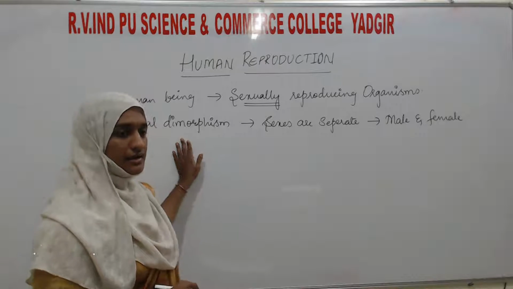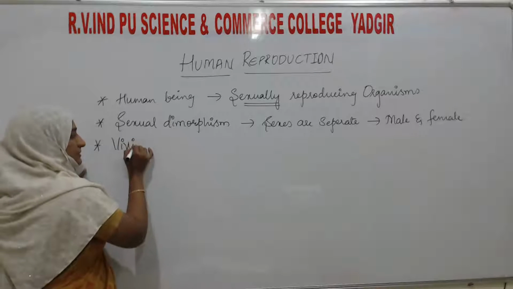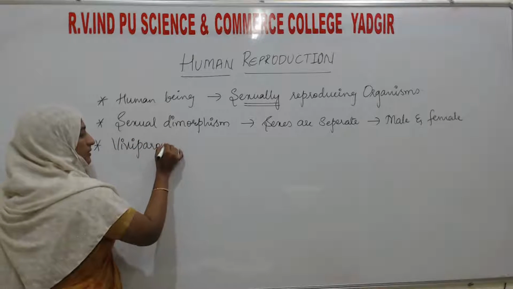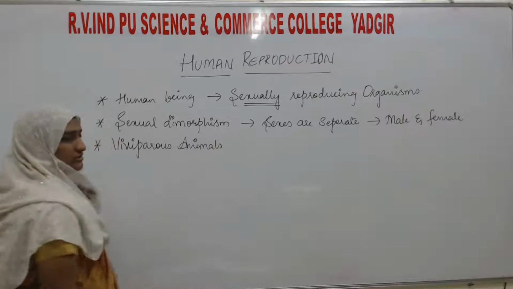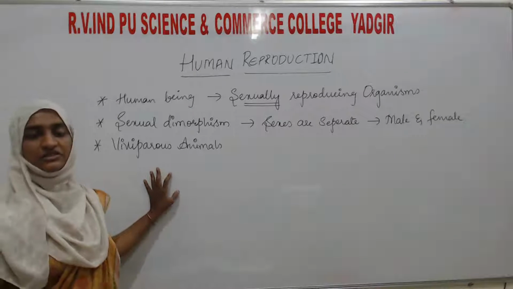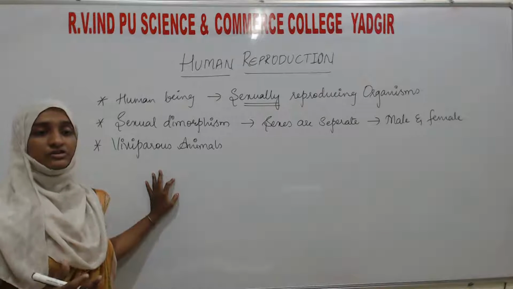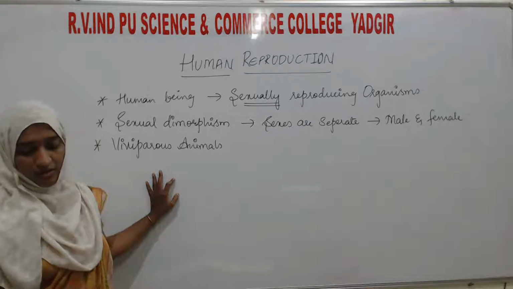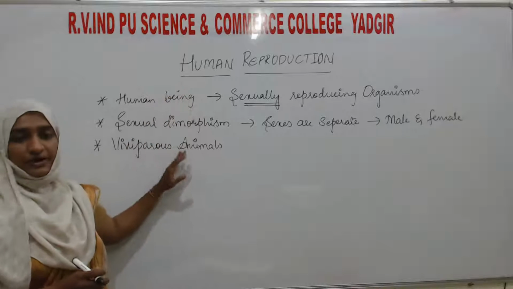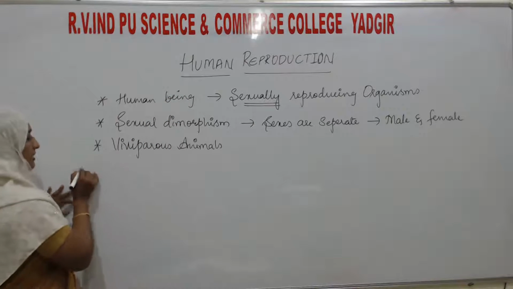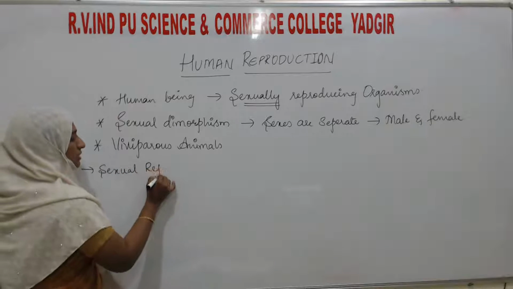The third character is that human beings are viviparous animals. What are they? They are viviparous animals. Viviparous animals means those which give birth to the young ones directly. That is the viviparous animals. So altogether, we can say human beings exhibit sexual reproduction.